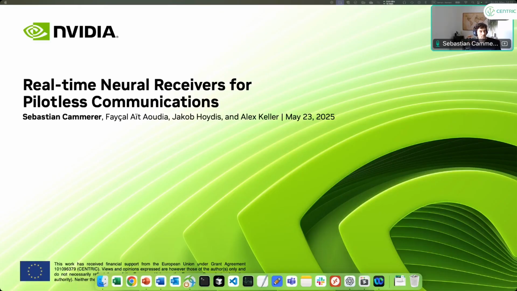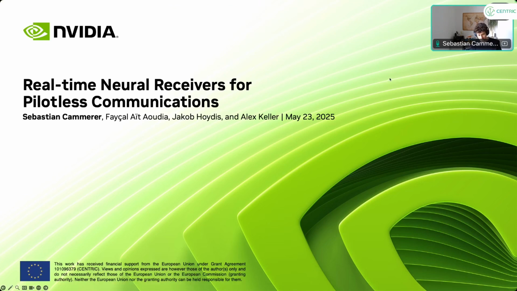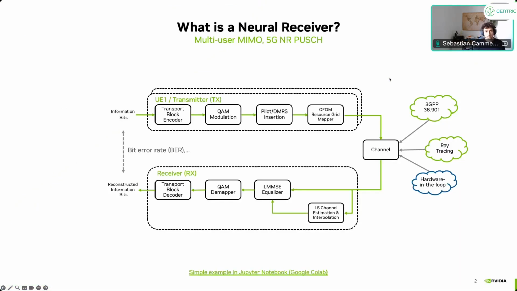CENTRIC, the EU project on real-time neural receivers for pilotless communications. So this is essentially 3 years of work. I will introduce what a neural receiver is, and then we will look into how we can extend that concept towards pilotless communications, which is clearly a topic for maybe 6G. So first of all, what is a neural receiver?